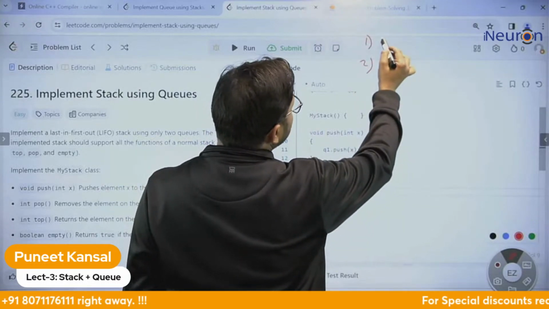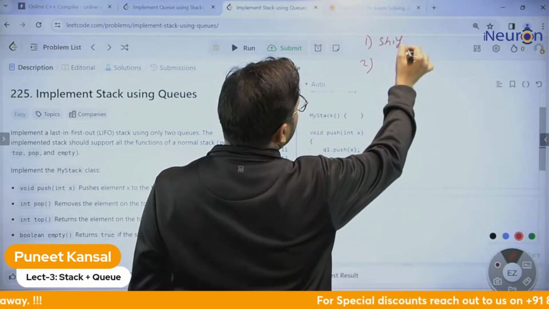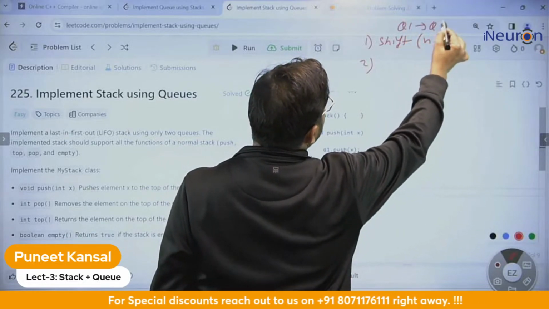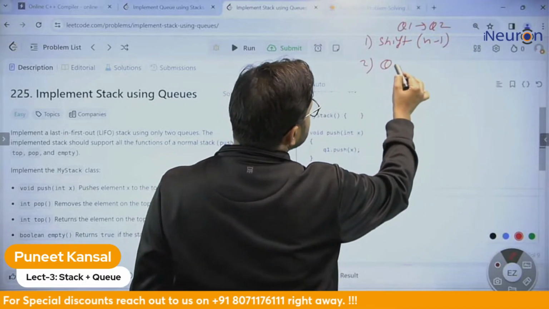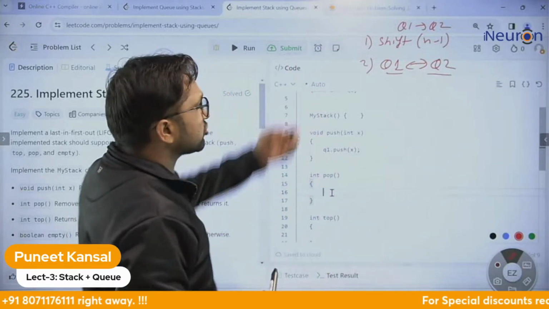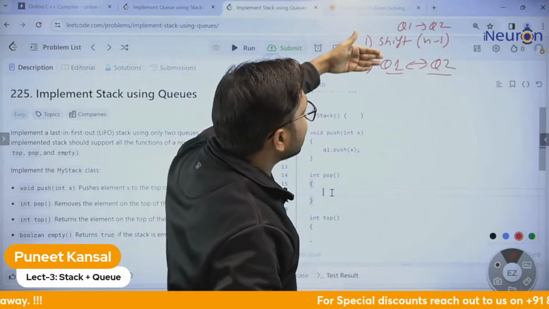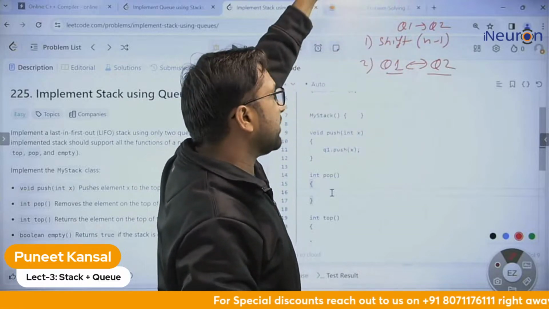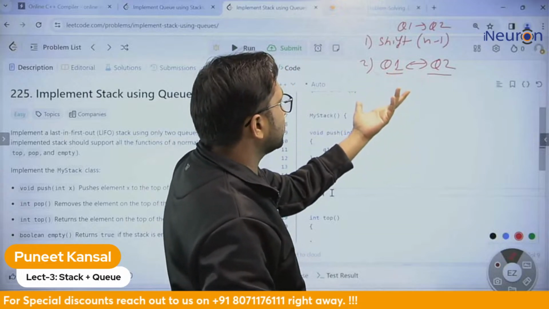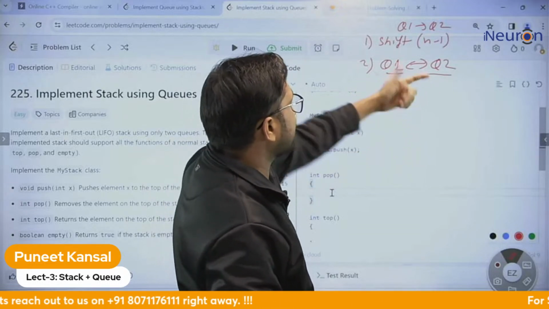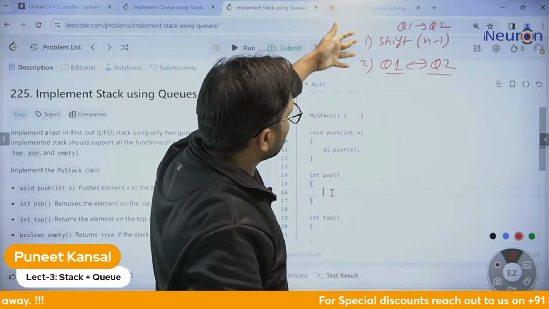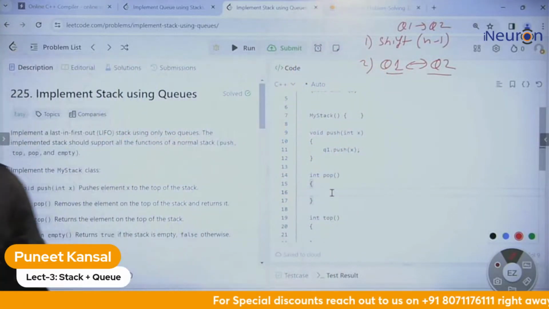One is I will shift n minus 1 elements from q1 to q2, and then I will change their names. We do not need to shift the elements back. We just change their names itself, and changing the name takes less time as compared to shifting the elements back. So these are the two tasks we will perform in the efficient approach.